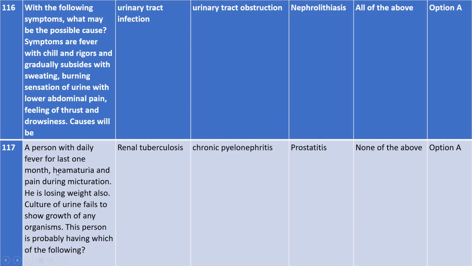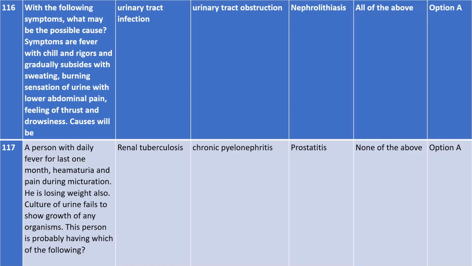What the question means is that a person has daily fever for the last 1 month, every day he has fever, and he also has hematuria, and pain whenever he urinates.